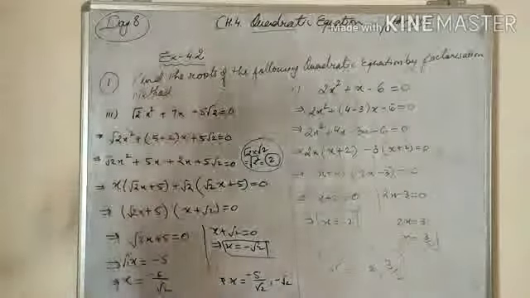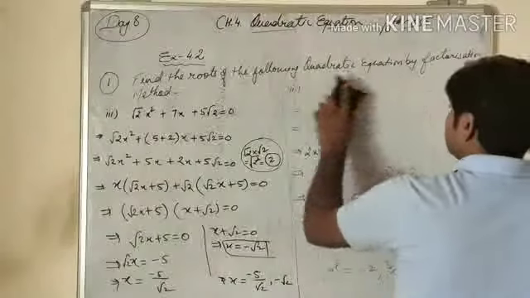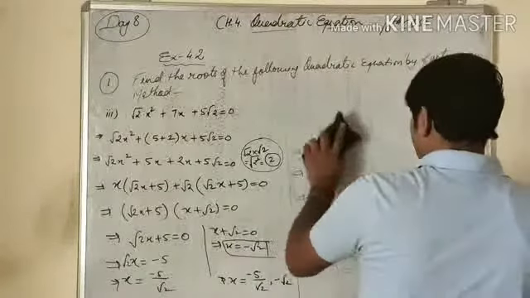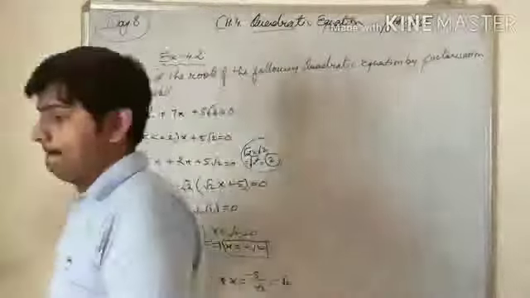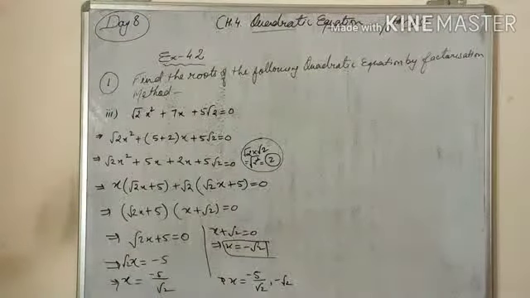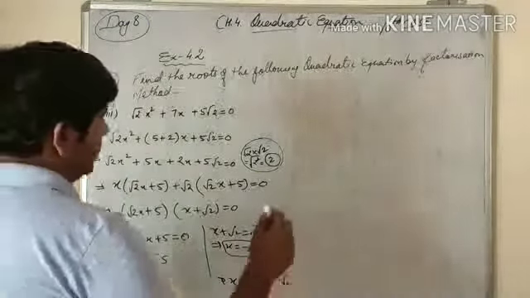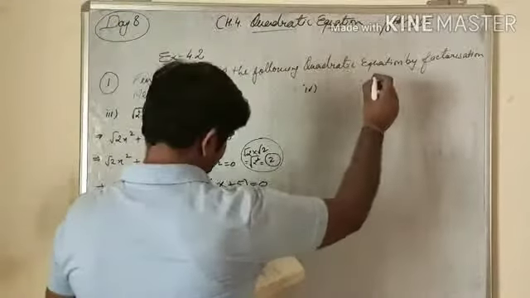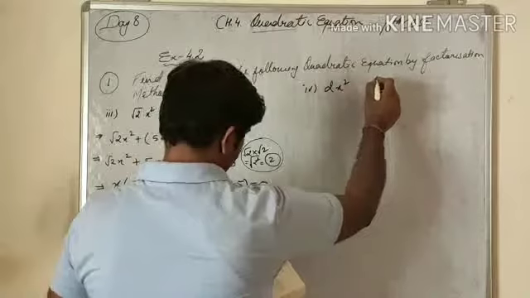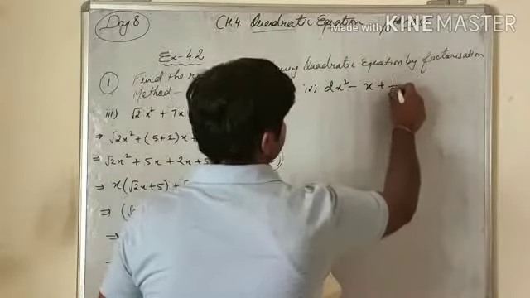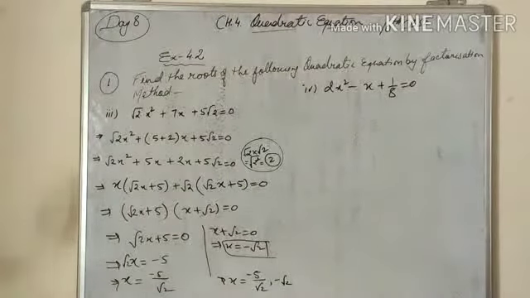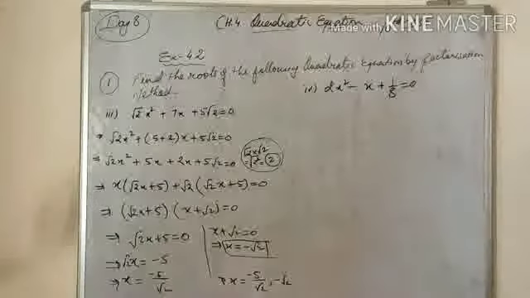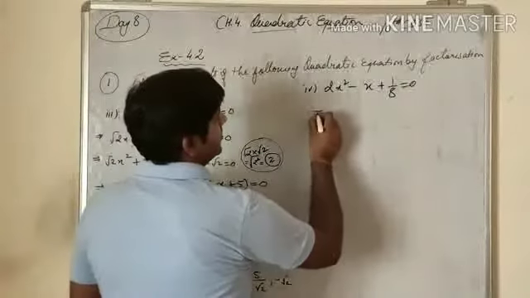I am taking now the fourth part of it, which is 2x square minus x plus 1 upon 8 equals to 0. This we will solve. Before solving this, we can observe this 1 upon 8 is written. So we have to take LCM first of all. So LCM is 8.